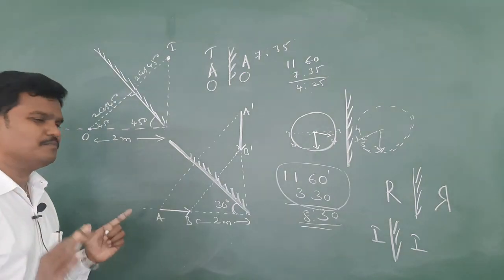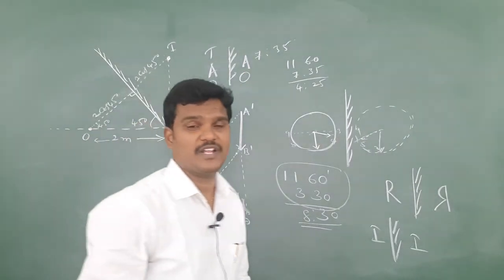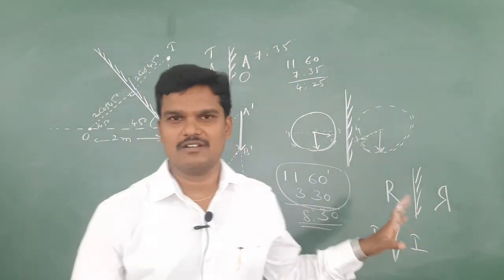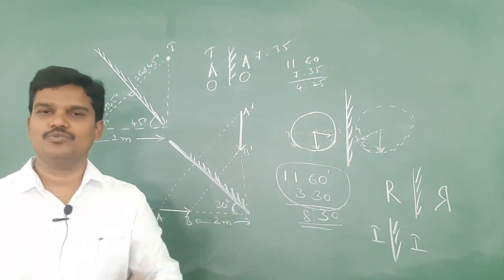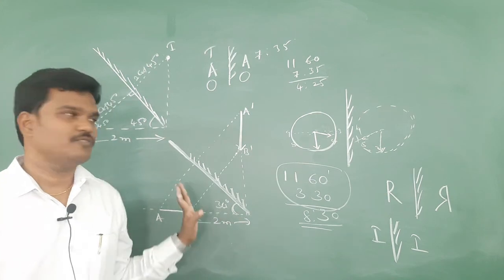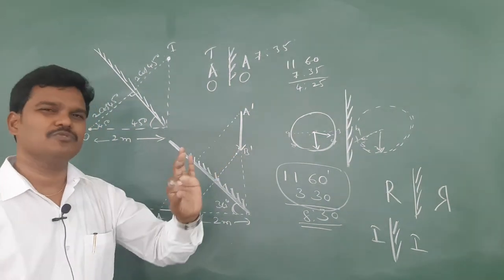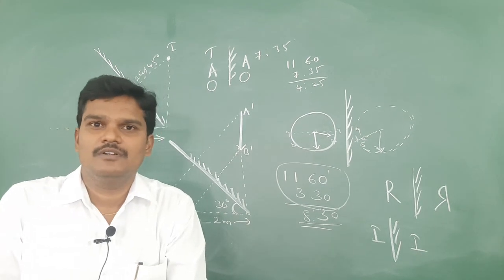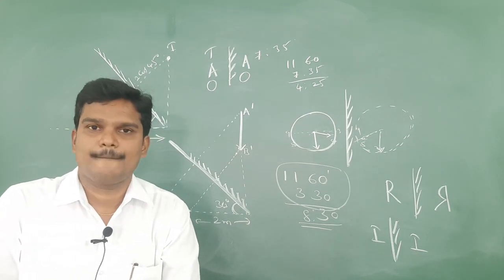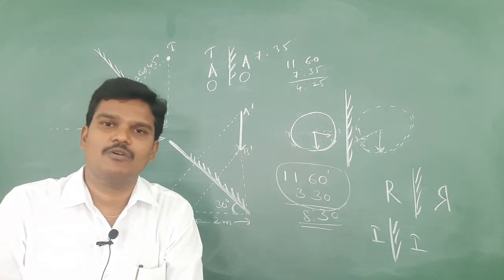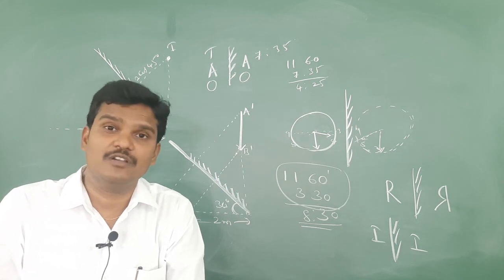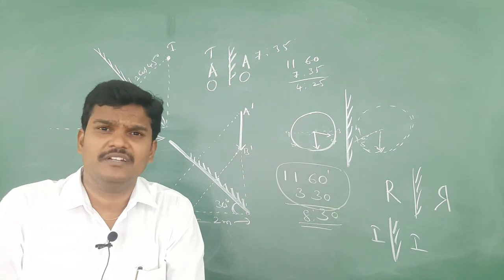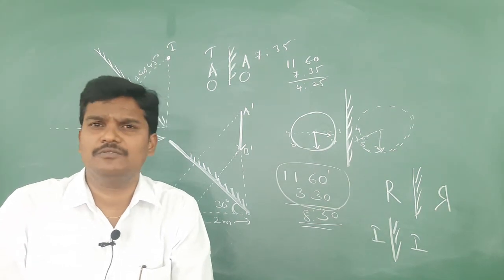Okay, these are some basic ideas about plane mirrors. In the next sessions, in the starting session nothing is covered, so no need to worry. Just the FOV concept and one good problem were covered. In the next sessions, I will continue with the number of images. How many images are formed when two plane mirrors are parallel to each other, perpendicular to each other, or at 30 degrees, 40 degrees, 45 degrees, 72 degrees, whatever the angle may be.